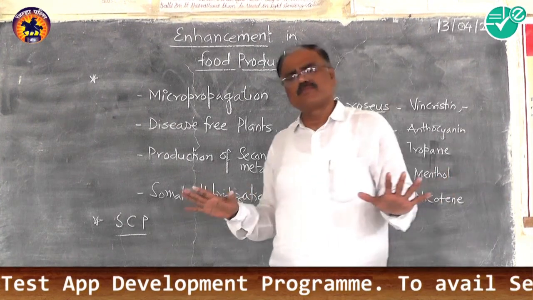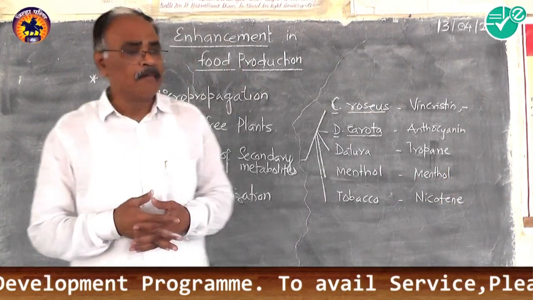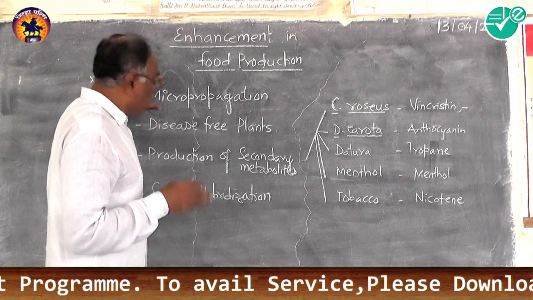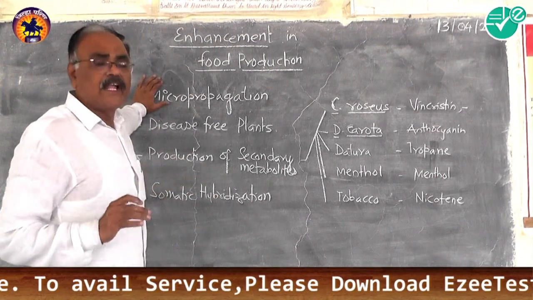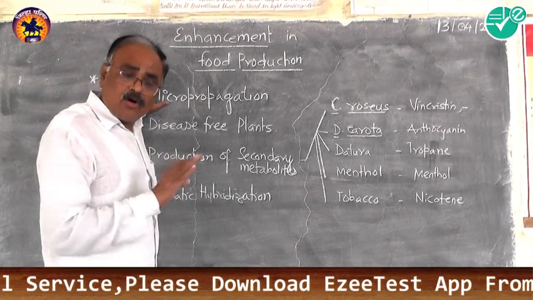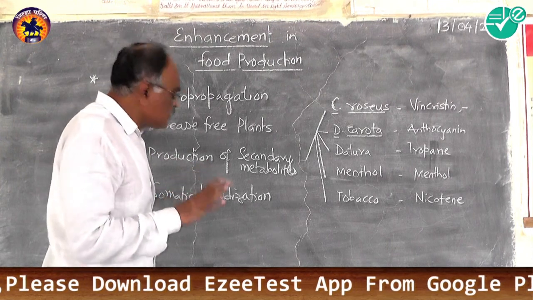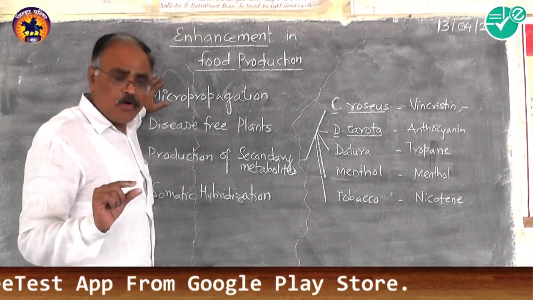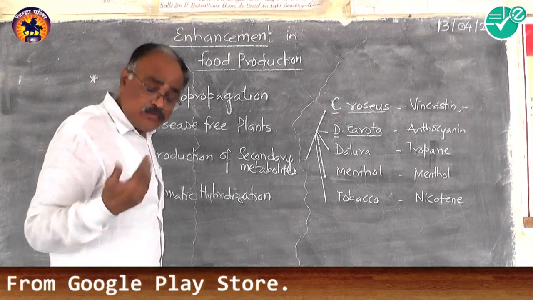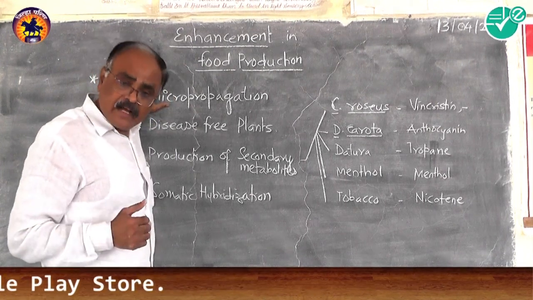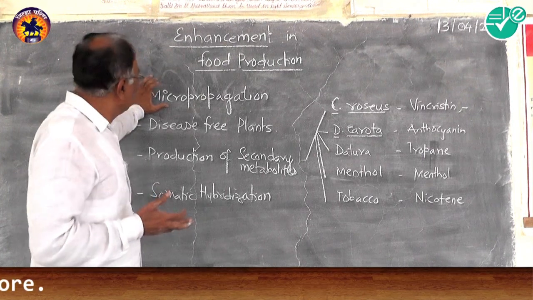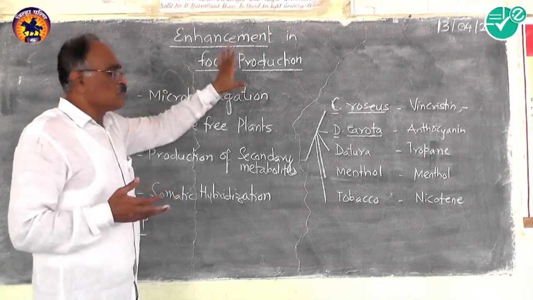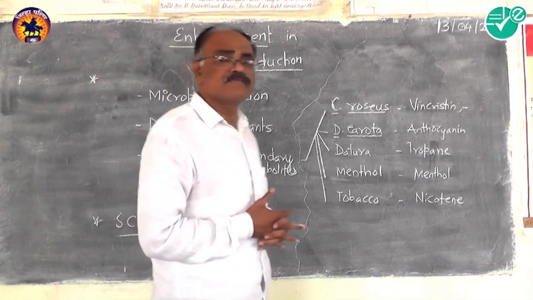All are clones because all the cells in the apex are dividing mitotically. In a very short span of time in the laboratory, one can generate a seasonal-independent number of plantlets. This is called micropropagation.